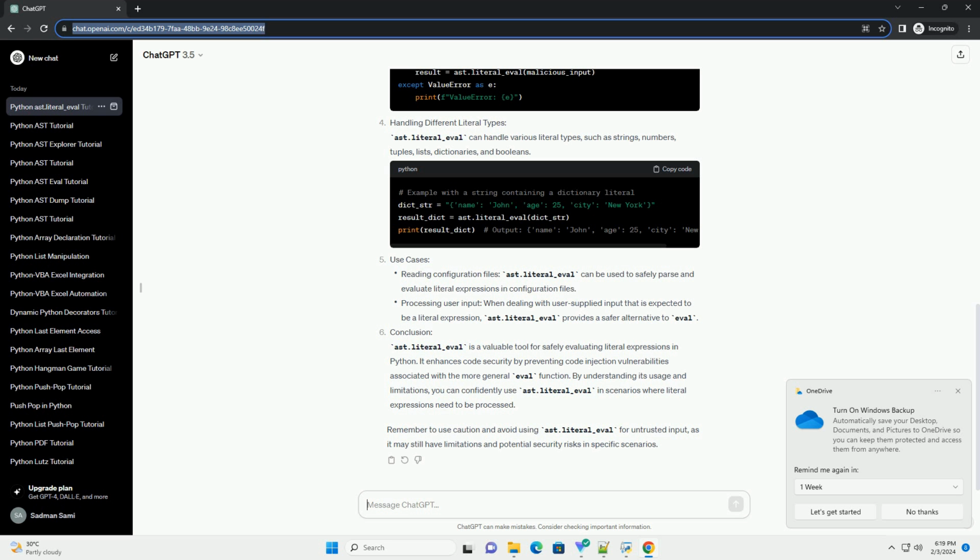Remember to use caution and avoid using ast.literal_eval for untrusted input, as it may still have limitations and potential security risks in specific scenarios.